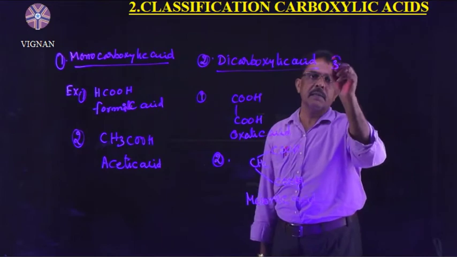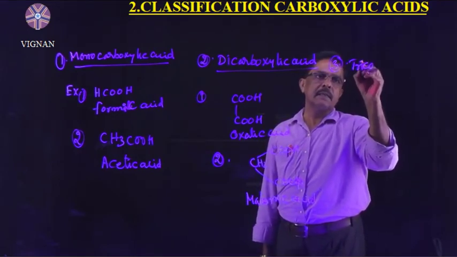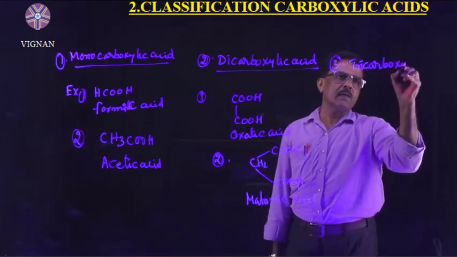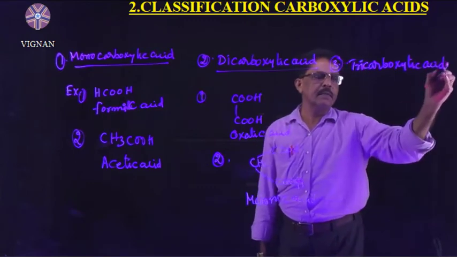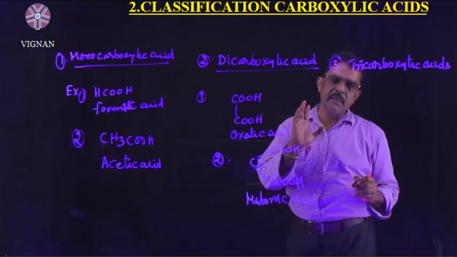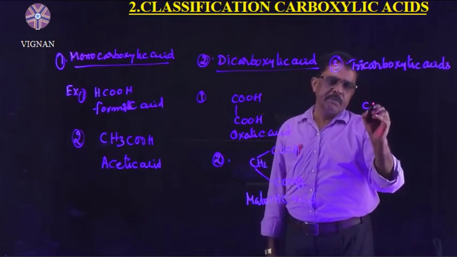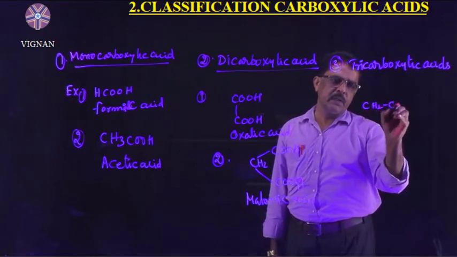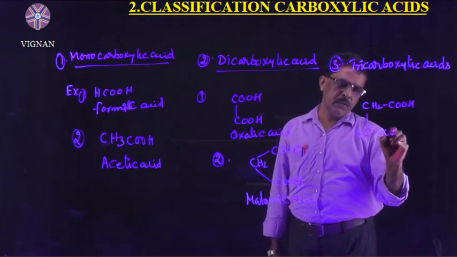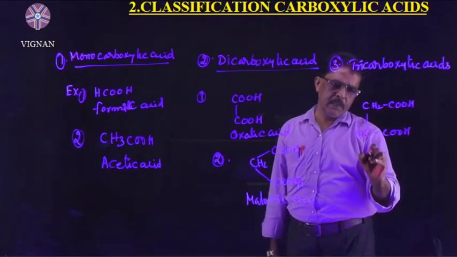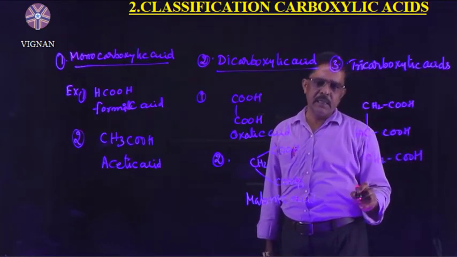And tricarboxylic acid. The third type of carboxylic acids are tricarboxylic acids. Tricarboxylic acids means a carboxylic acid consists of three functional groups, three COOH groups. CH2COOH, CH2COOH. This is the tricarboxylic acid, citric acid.